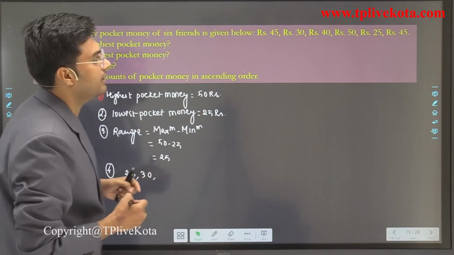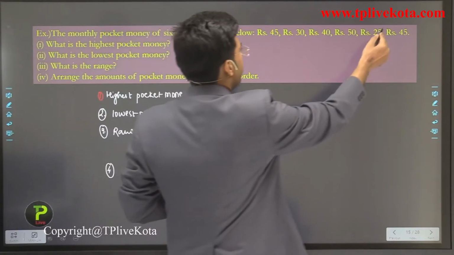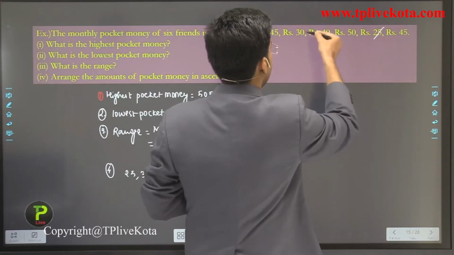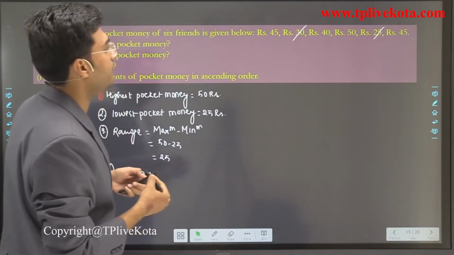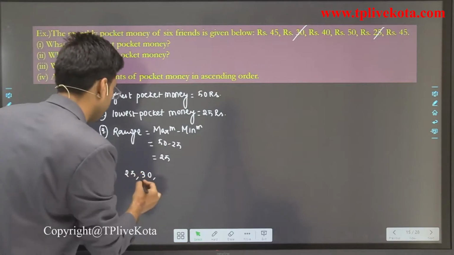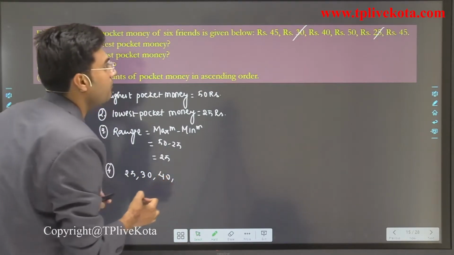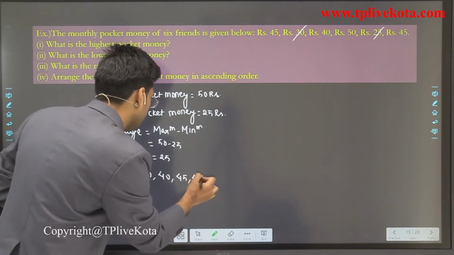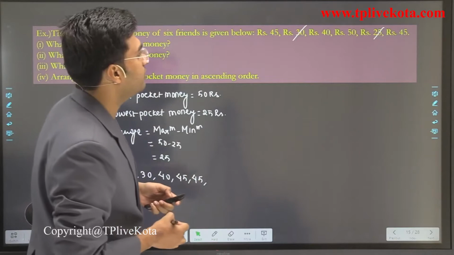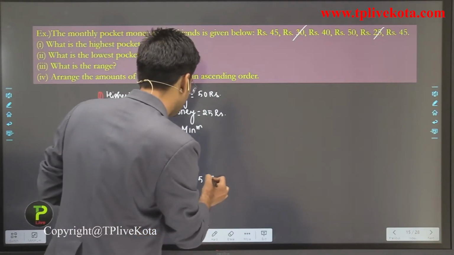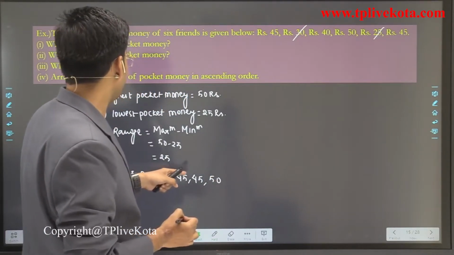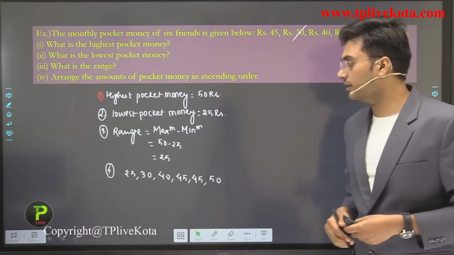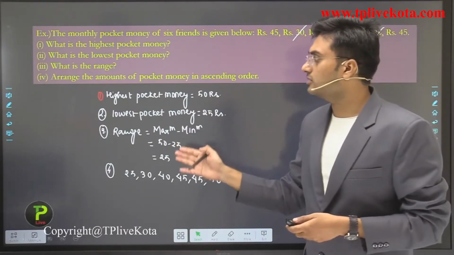After 30 we use 25 and 30, and after 25 and 30 we have 40 here, and after 40 we have 2 times 45, and after 45 it is 50. 1 2 3 4 5 6. Okay, so here we have 6 friends, so we write the correct. So students, this is the answer for this question.